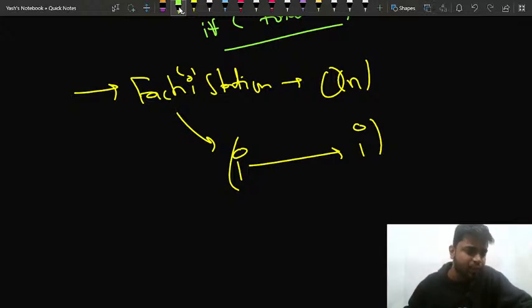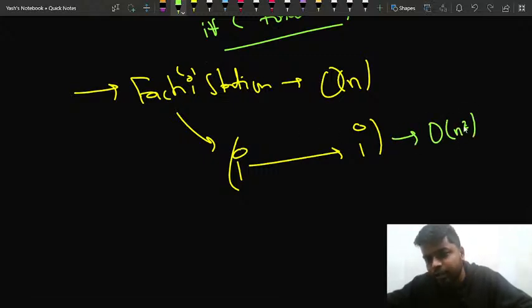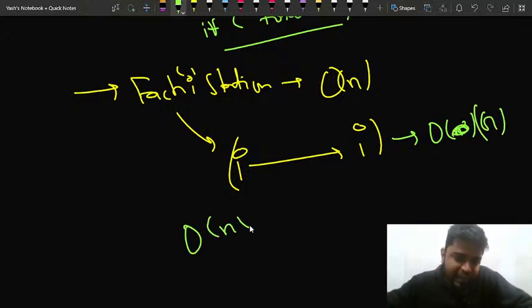Is this much part clear to everyone? Time complexity will be order of n square. In the internal part it will be order of n, so overall time complexity would be order of n into order of n, which will be order of n square. How can we do something better than this?